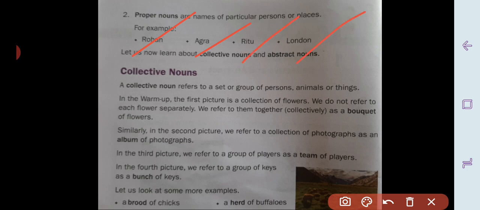Means if I say boy or a girl, boy and a girl is the example of common noun, and if I give you a particular name of any boy or any girl like Rohan and Riya, so these two words are proper noun. Understood? Common noun and proper noun. Hope you understood two type of noun.